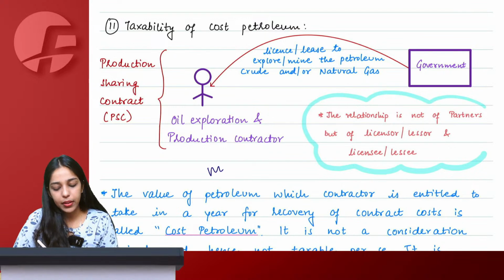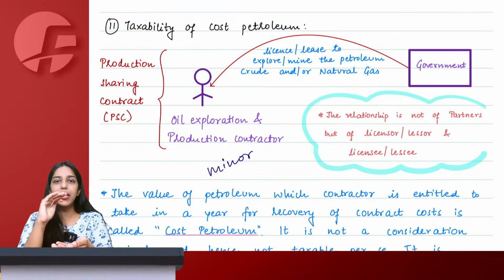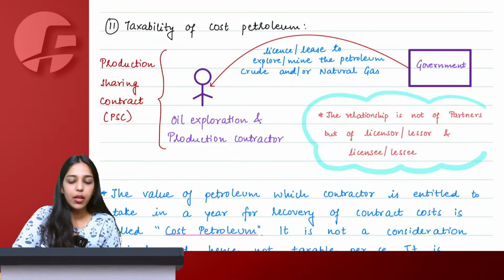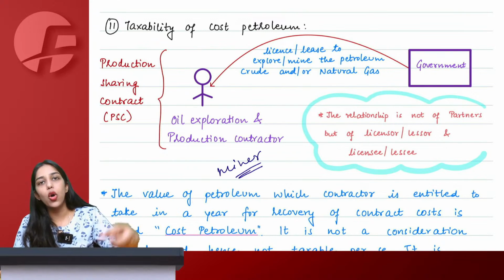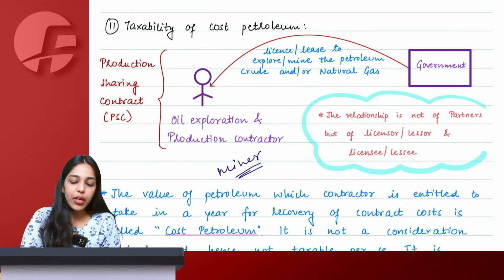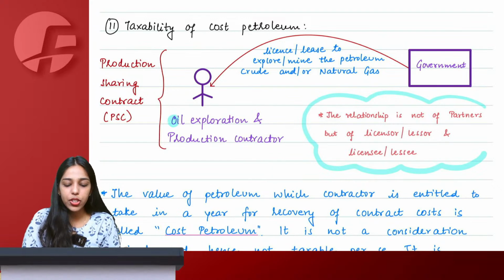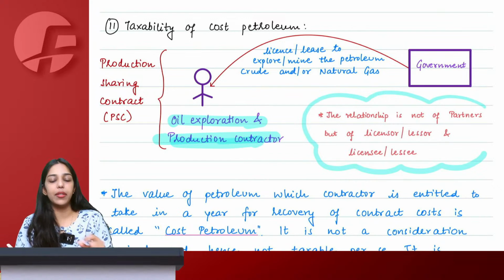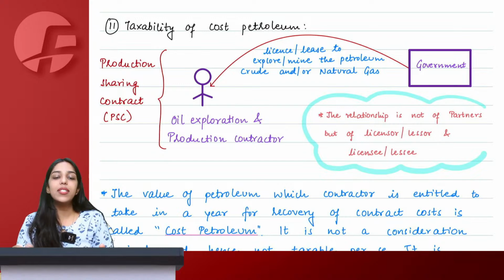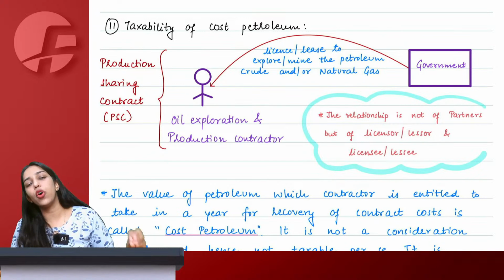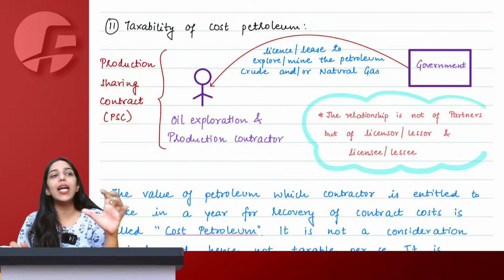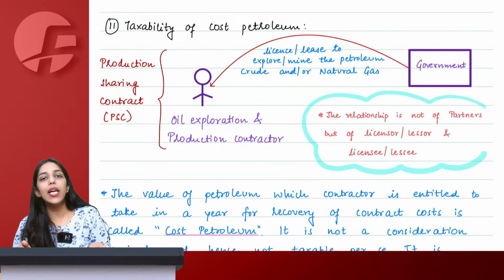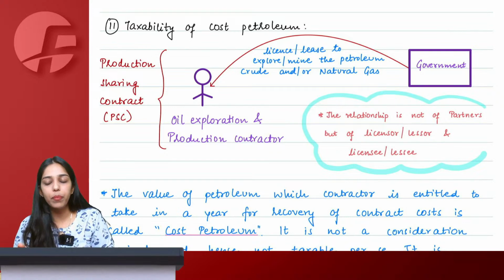Let's say there is a miner. No, we are talking about a miner, a person exploring or mining petroleum, natural gas, crude oil, etc. So we have this person, oil exploration and production contractor, a miner. Now, you cannot simply choose a place of your choice and start mining. No, you have to get a license from government or that place on lease from government so that you can start your exploration or mining from there.